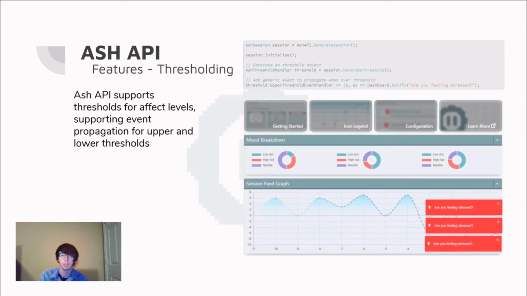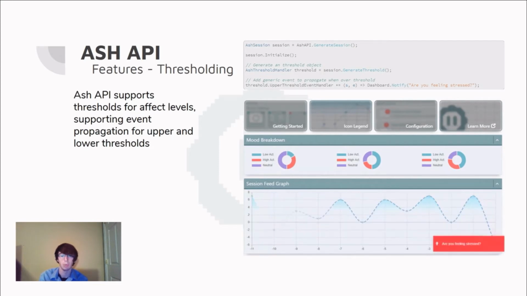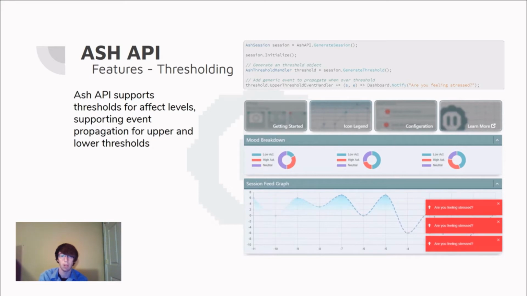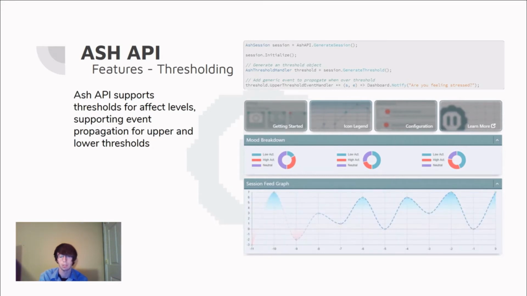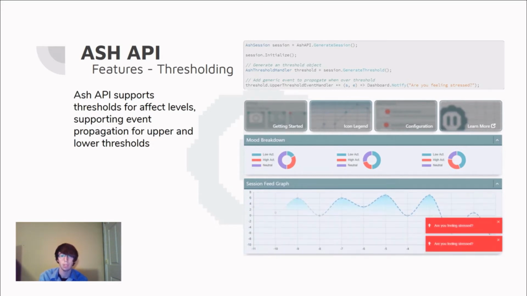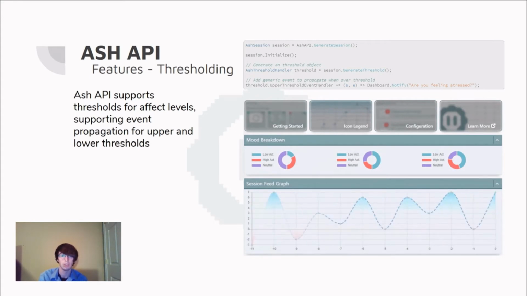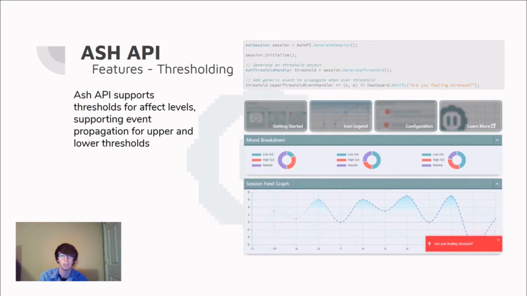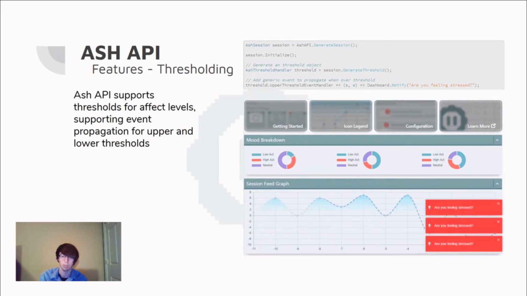Additionally, Ash API supports threshold for affect levels with support for event propagation for crossing upper and lower boundaries. These thresholds can be configured by the user to allow for a wide variety of event-driven circumstances. In the event to the right, we can see how to add a lambda event when an upper threshold is crossed. Each threshold object contains its own event handler, allowing for custom boundaries for upper and lower thresholds within the same system.